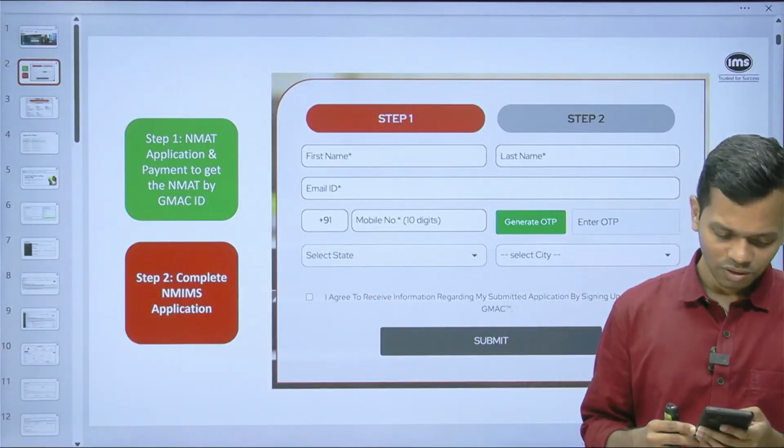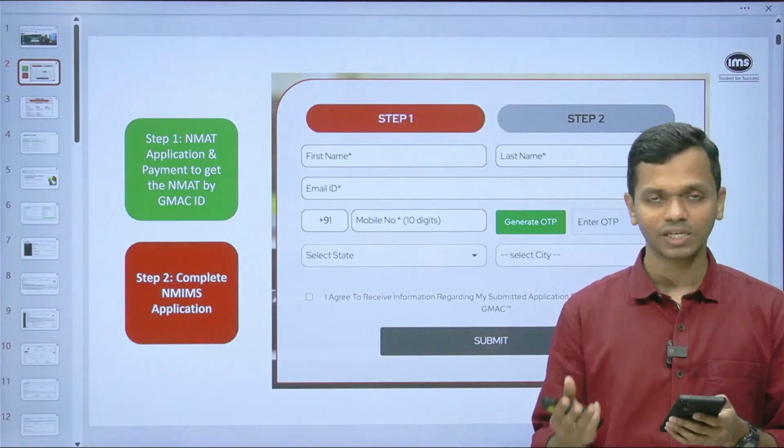Victory Gain asks, can a final year student fill all the exam forms? Yes, you can do that.